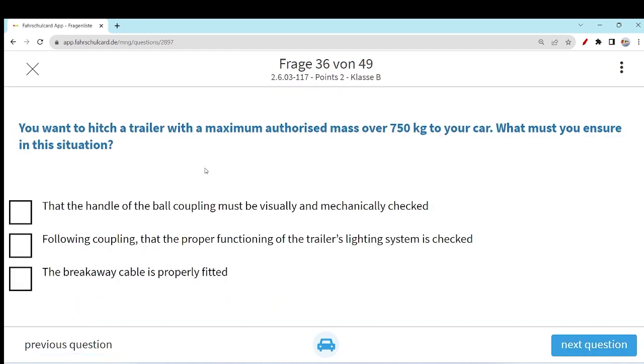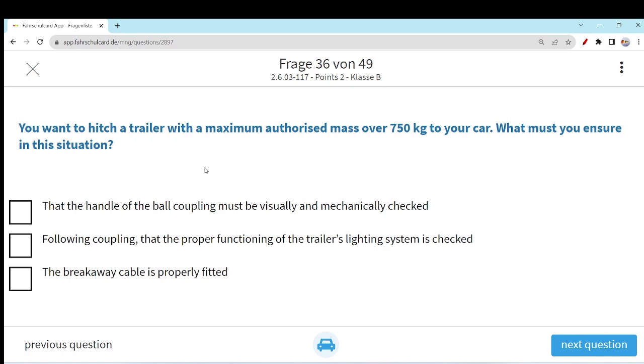You want to hitch a trailer with a maximum authorized mass over 750 kg to your car. Okay, ideally with a Class B license, you are allowed to drive up to 3.5 tons. So you want to take a trailer with a maximum authorized mass over 750 kg and couple it with your car. What must you ensure in this situation?